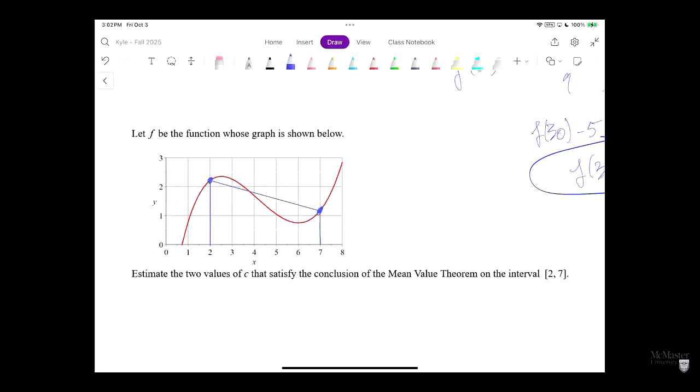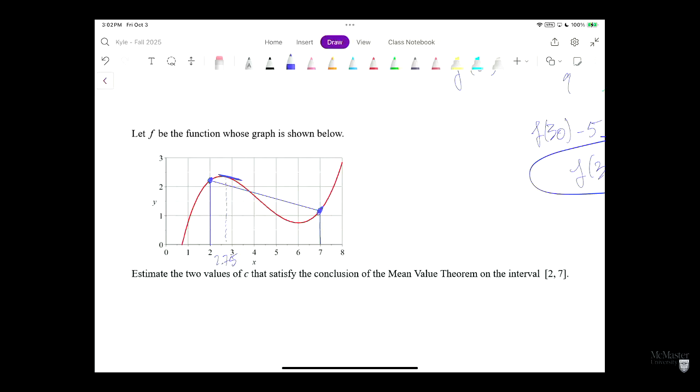This is what I would recommend doing for this question, because it's hard to read the values from the graph. Copy and paste this line, do this on a tablet, and move it up and down. Wherever you see it's tangent, that's the point. For example, if we move the line up and down like this, here this line is parallel. So that happens at the point 2.75.